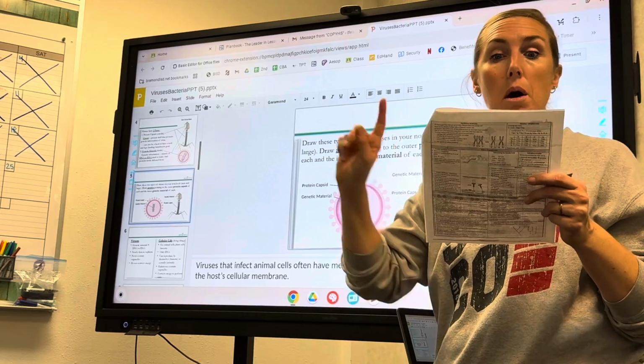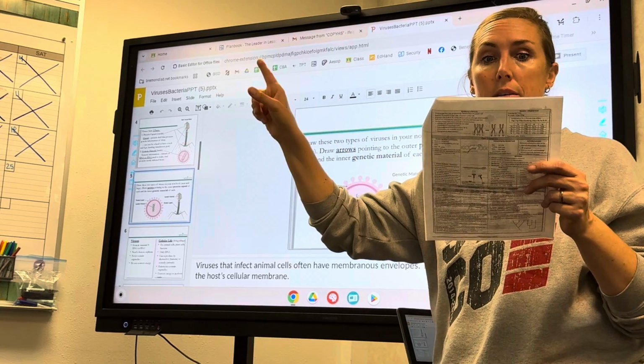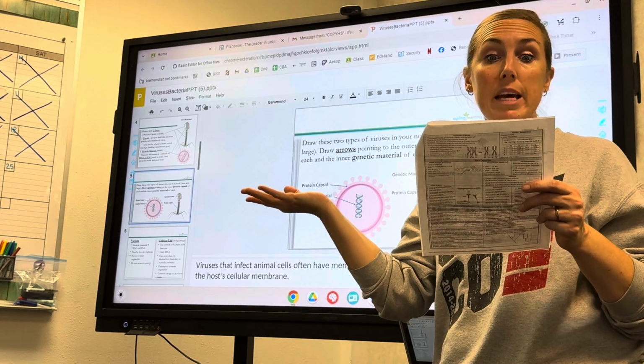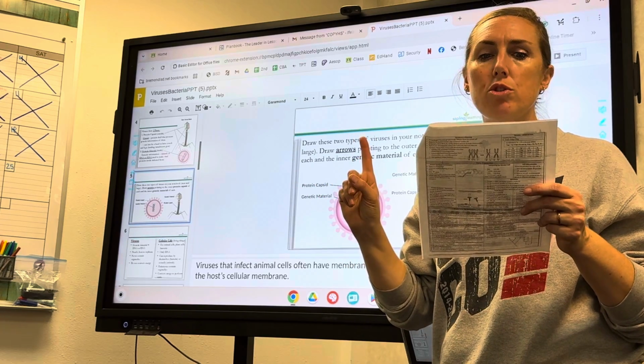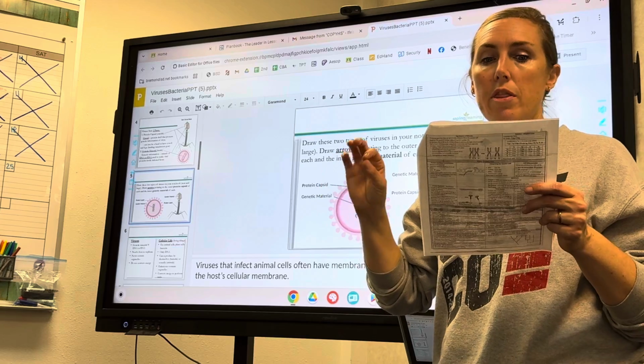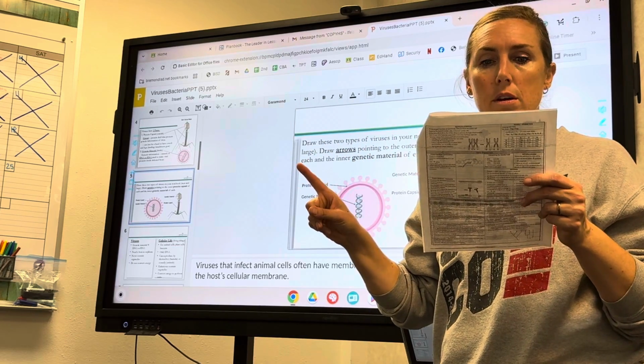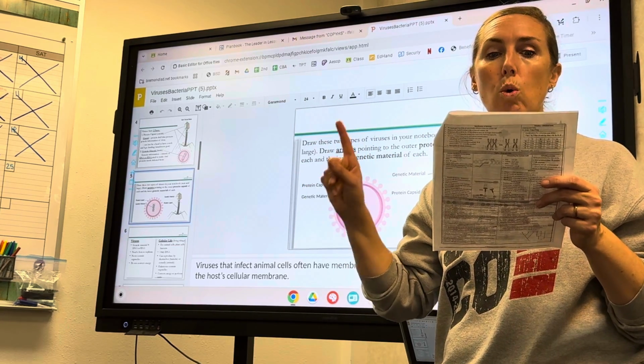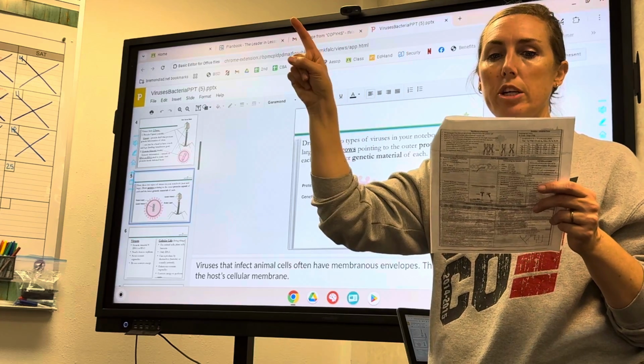Compared to cells, both have DNA, both can mutate. Viruses do not replicate, they need a host. Awesome, we just learned that. They do not have organelles. They do not metabolize, and it should say, or use energy.